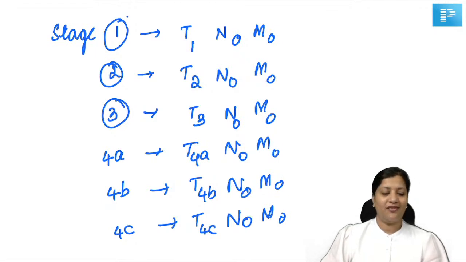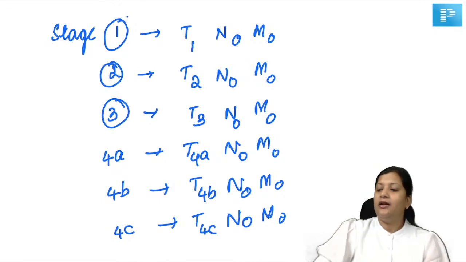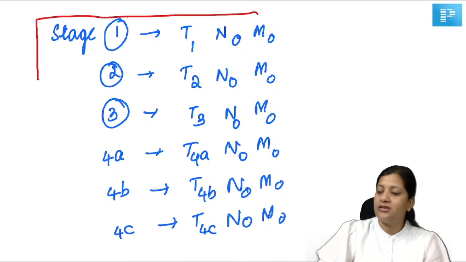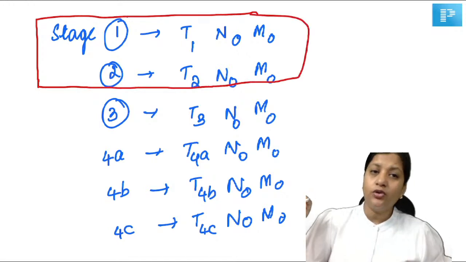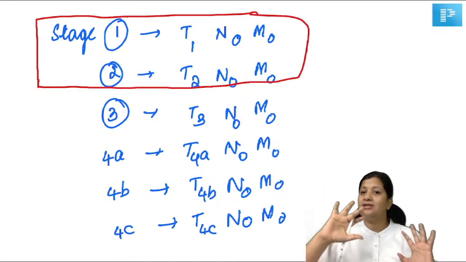This is easy for everyone? I'm sure yes. But can it be so simple? No, can't be, right? Unfortunately. So I'll still make it easier for all of you. Now leave stage 1 and stage 2 because this is as it is. Stage 1 is T1 N0 M0. Stage 2 is T2 N0 M0. This is as it is.